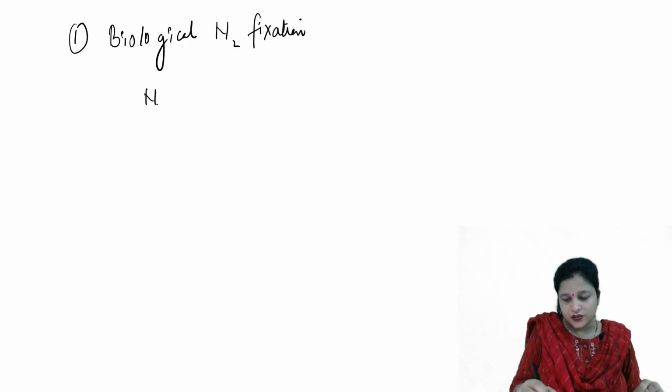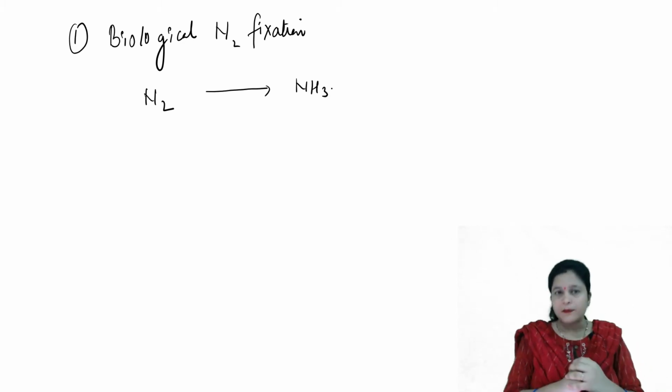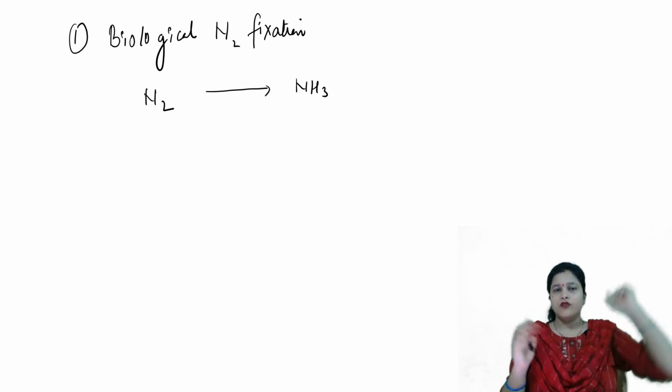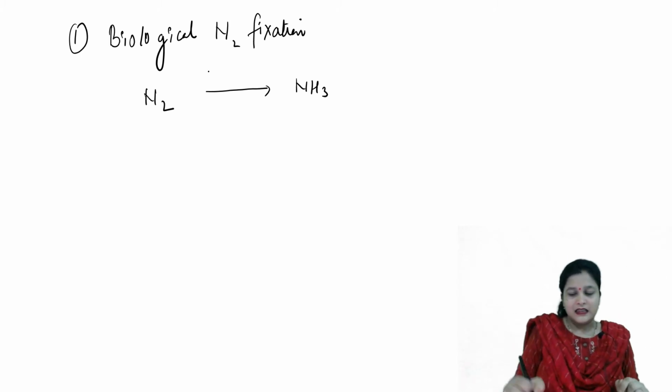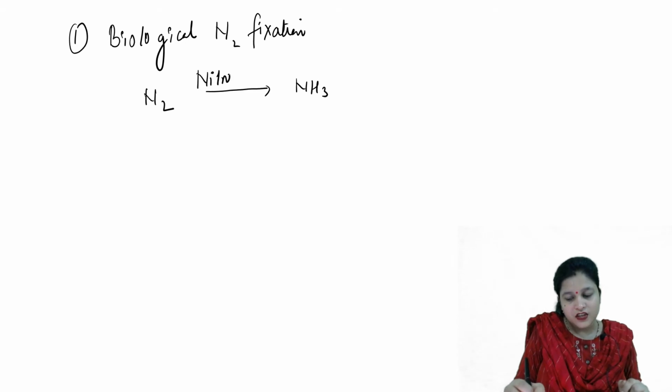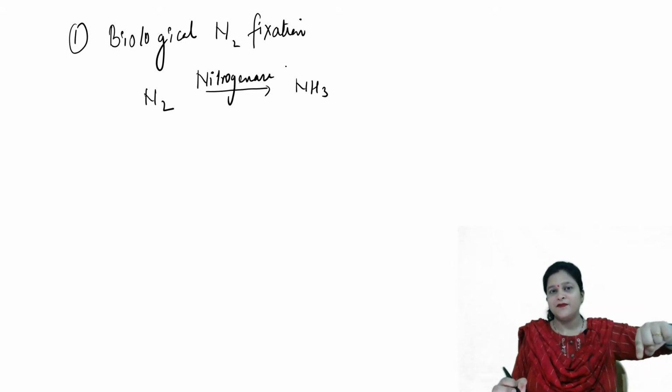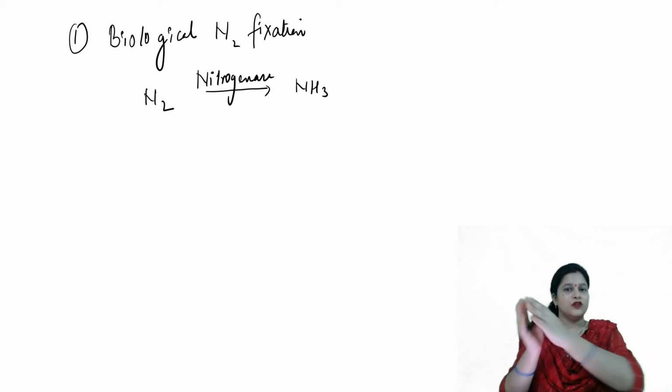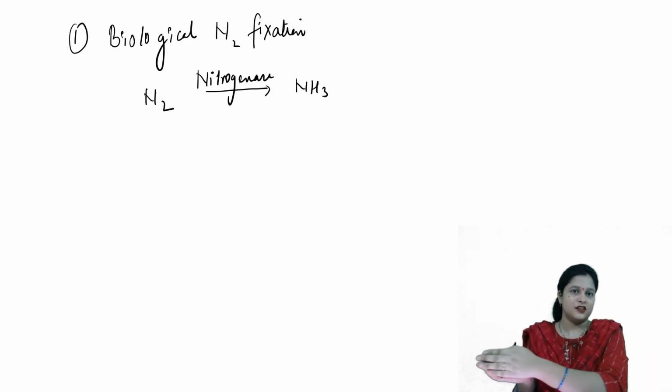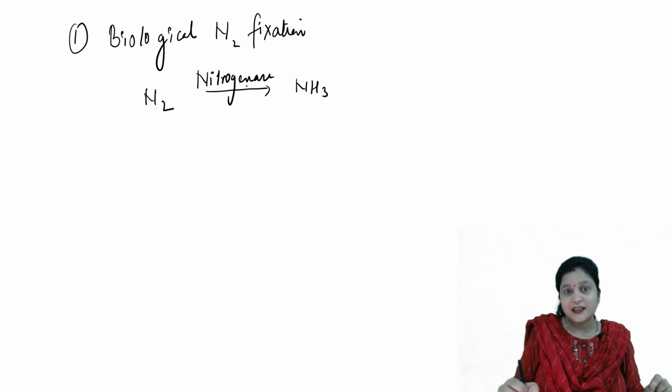This nitrogen is converted into ammonia by different bacteria present in the soil. Whatever the bacteria is, that bacteria has nitrogenase, and this is the enzyme that is responsible for the production of ammonia from the nitrogen. This enzyme has an important element in it, molybdenum.